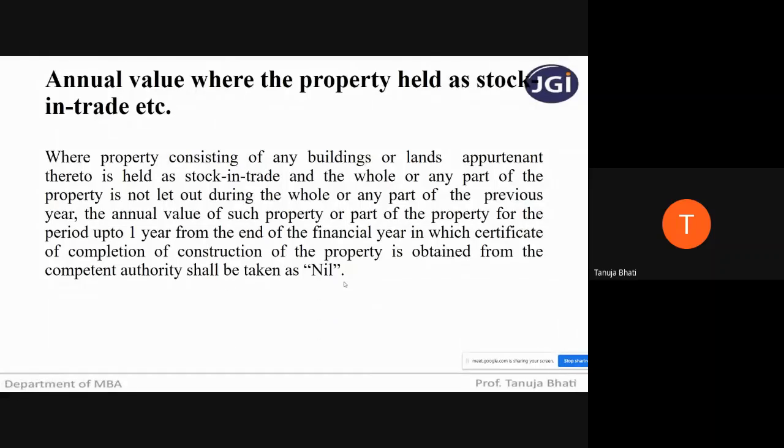So in short, what you'll need to remember is when any property is held as stock in trade, either a part of it or the entire building or the land appurtenant thereto is not let out, it is unoccupied and not let out, and the completion certificate has been obtained from the competent authority, then you have to take the annual value as nil and do the calculation of income under the head house property.